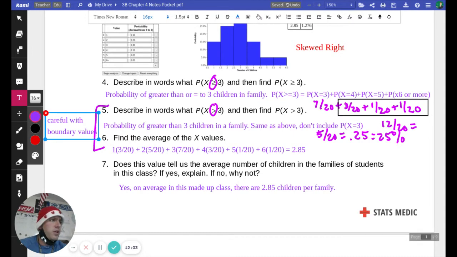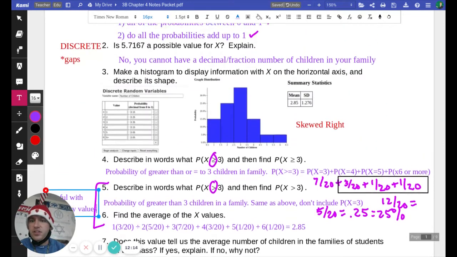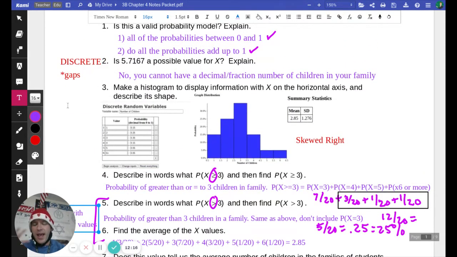And I also do want to talk about this discrete. So we can't have the values in between 1 and 2, in between 2 and 3.